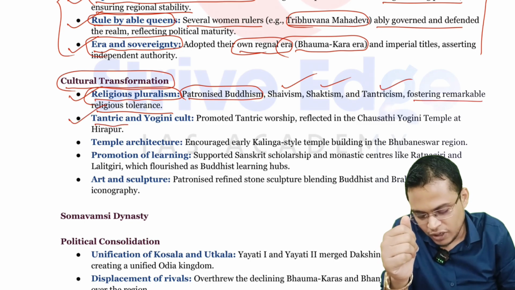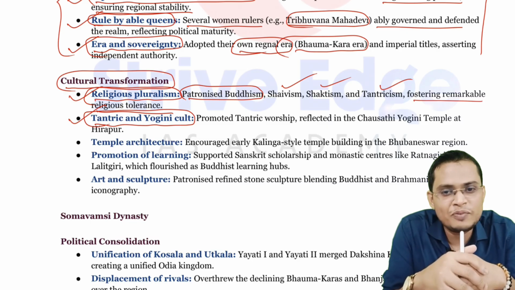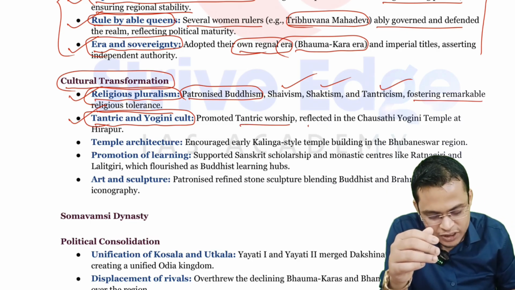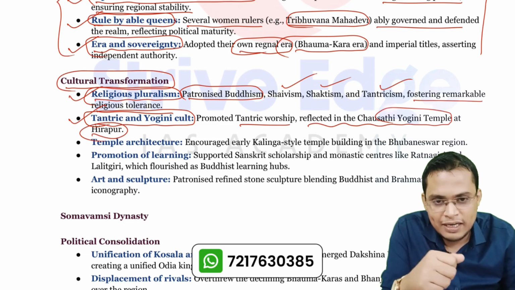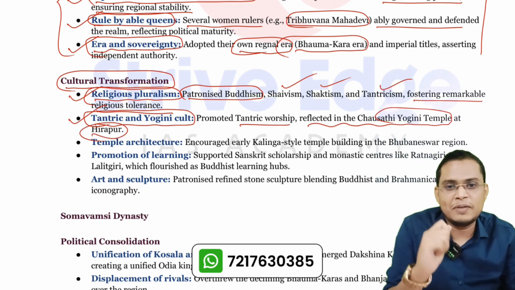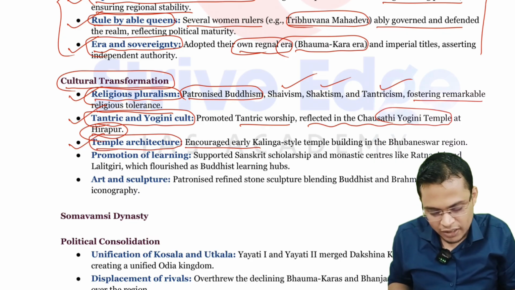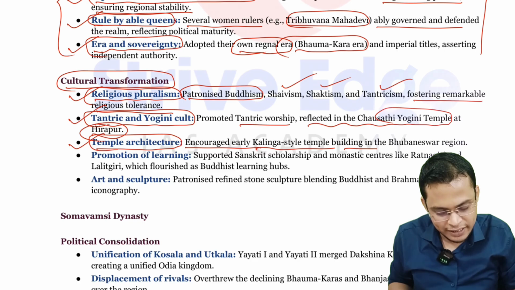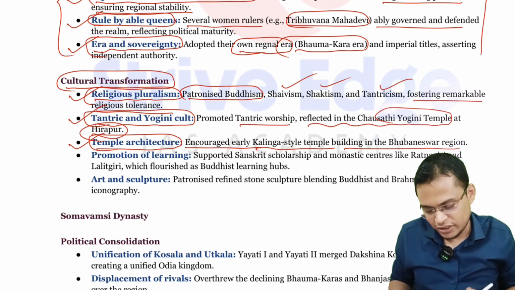Next, they promoted the Tantric and Yogini cult. Yogini cult is basically the worship of the female. Tantric worship is reflected in the Chausathi Yogini temple at Hirapur. This is a clear example that they gave more importance to the female deity in religious worship. They also promoted temple architecture, encouraging early Kalinga style temple building in the Bhubaneswar region. They also laid the foundation of the temple architecture of Odisha.